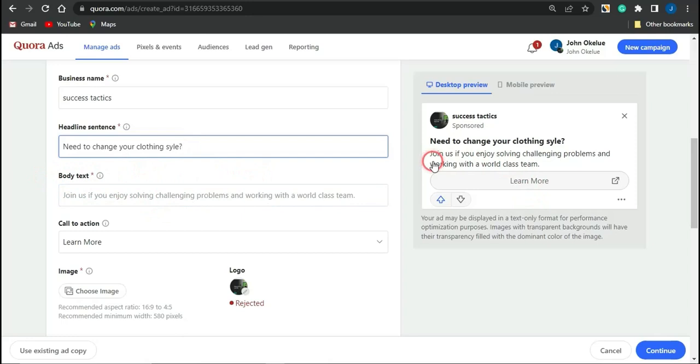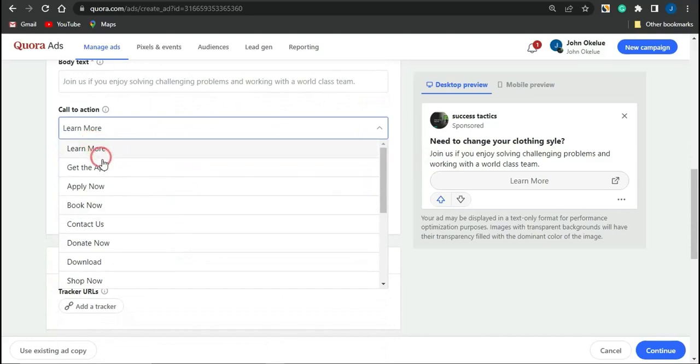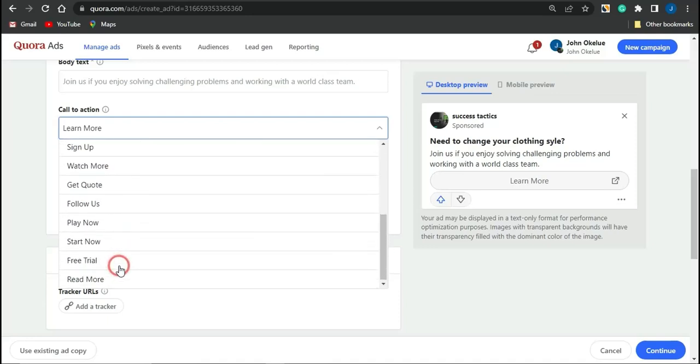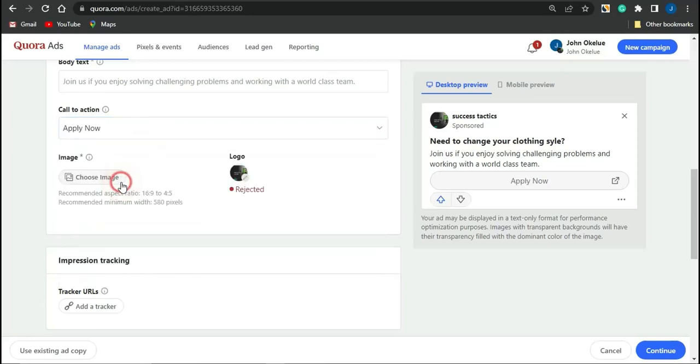There's actually a call to action for that CPA marketing offer. You can see the call to action right here. You could select any one of these which says learn more, get the app, apply now, book now, contact us, donate now, download, shop now, sign up, and a lot more right here. Okay guys, to actually do this right now, you could just simply select any one of your choice right here. So I'm just going to select the apply now right now.